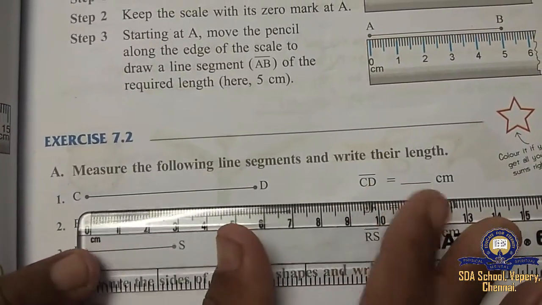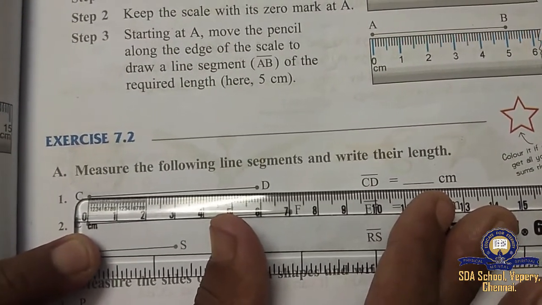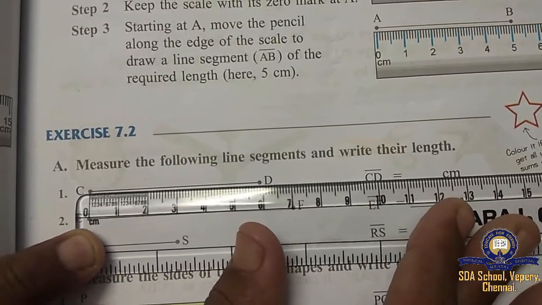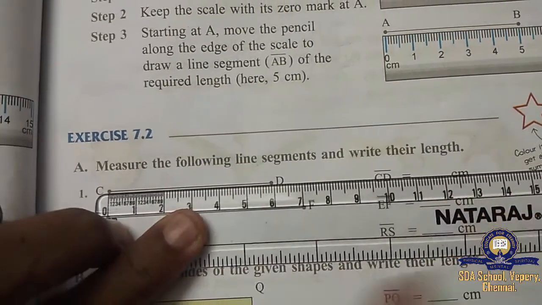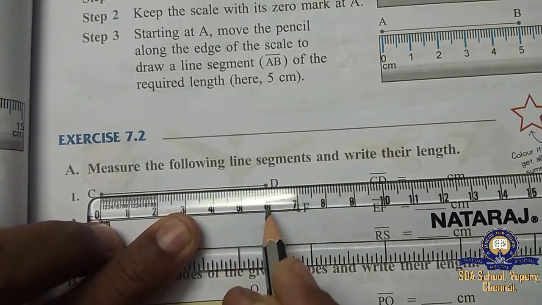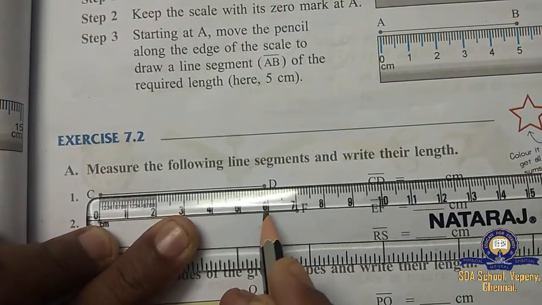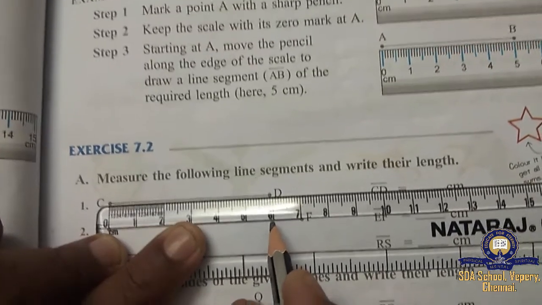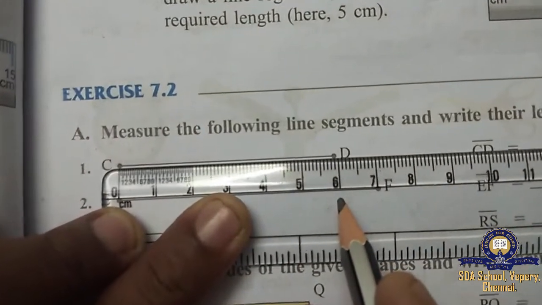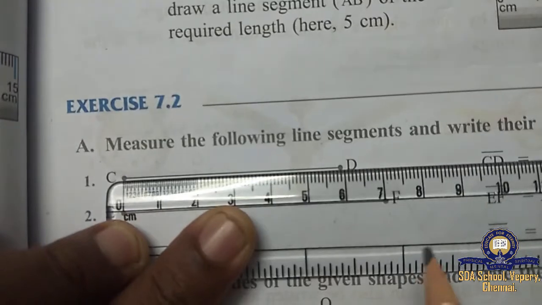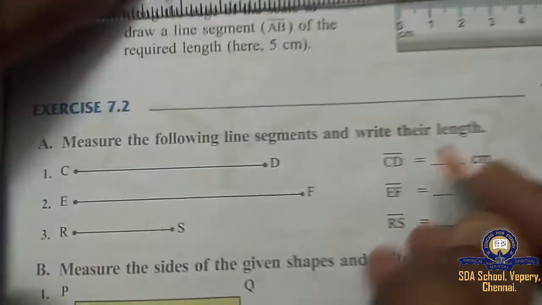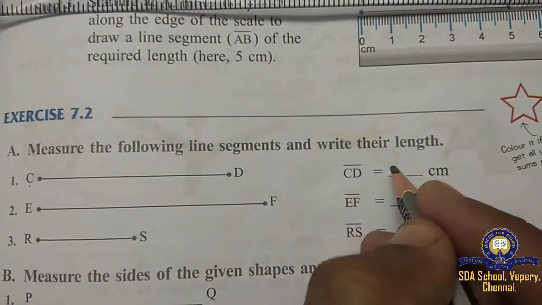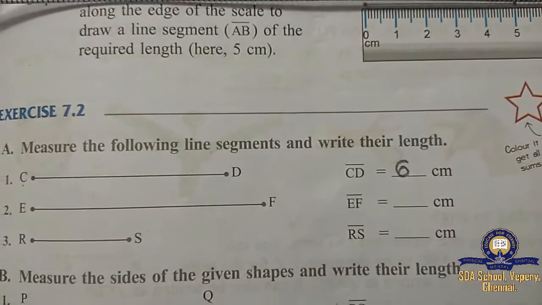I am keeping the 0 here, and then D finishes. How many centimeters are there? 6 centimeters. So you have to write CD is 6 centimeters.